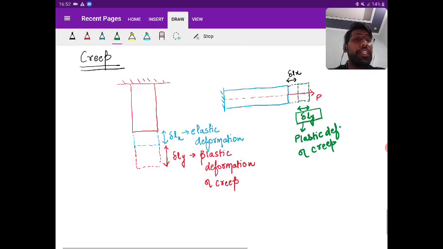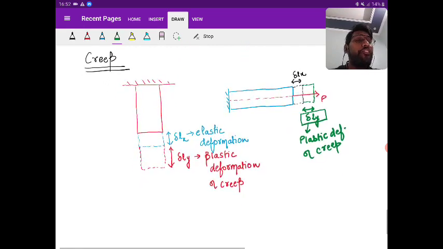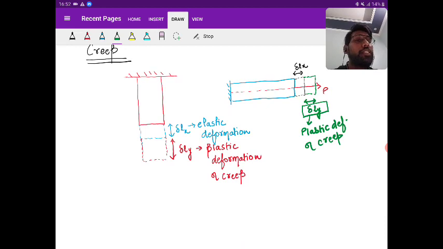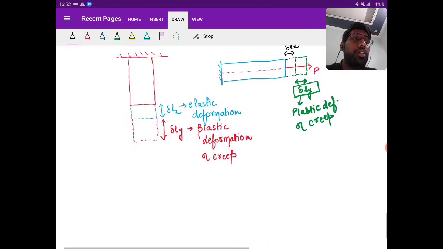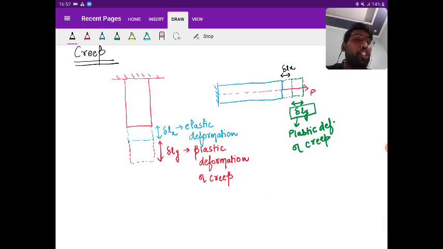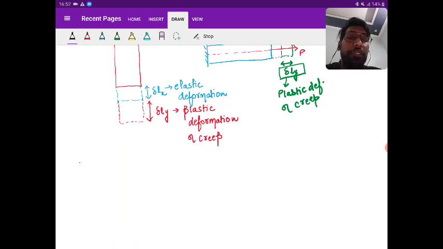Got the point? So can anyone now give me the final definition of creep? Come on. Please write in the comments. What is the creep definition?